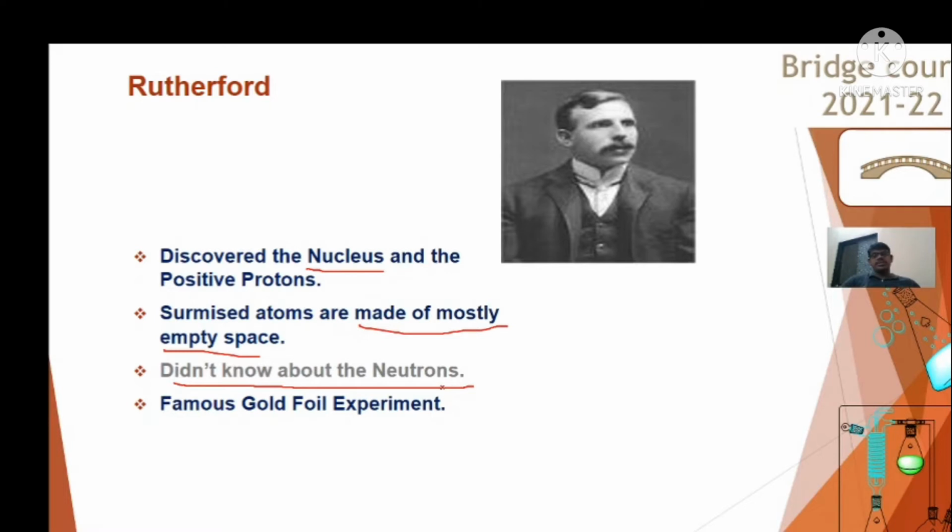The nucleus contains protons, and this experiment, as you know well, is the gold foil experiment. Although he spoke about the nucleus and the protons, he didn't mention anything about the neutrons. It means that till Rutherford's experiment, the idea of the neutron was not there in the atom.